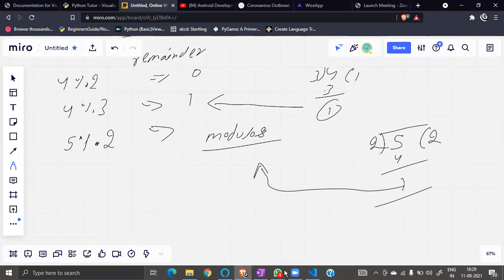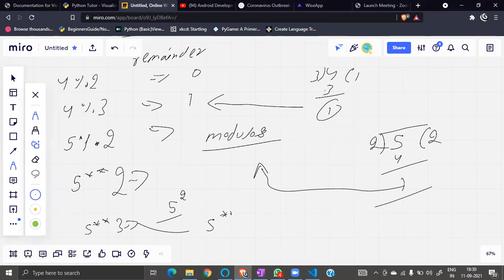There is also something with the percentage sign. Let me show you. Square, how can I make squares? Suppose I do 5, repeating 3 times, it is like power.